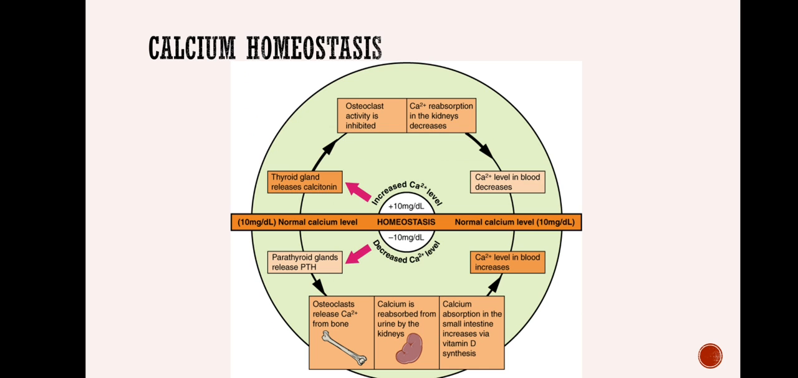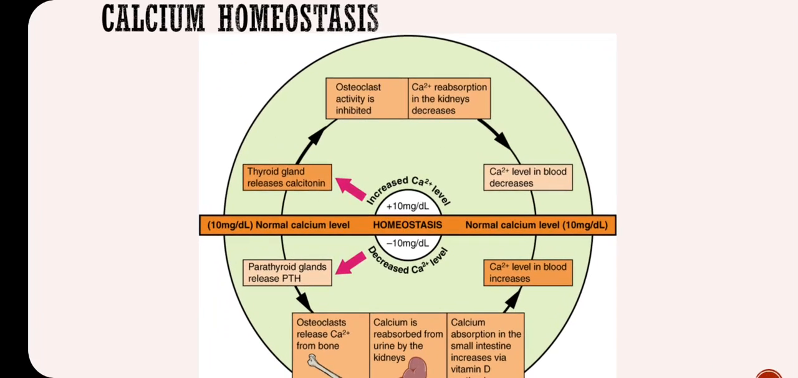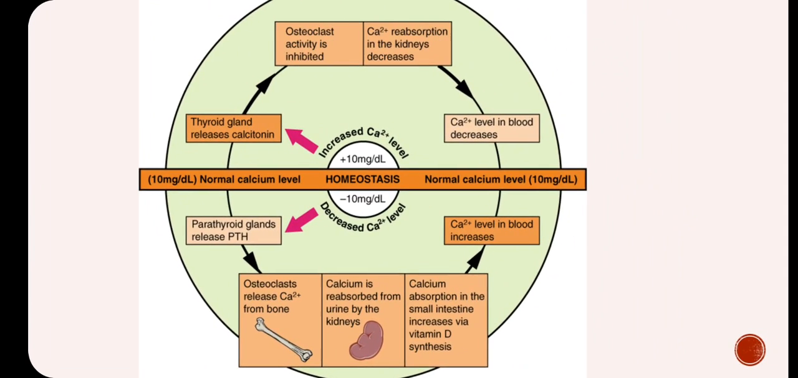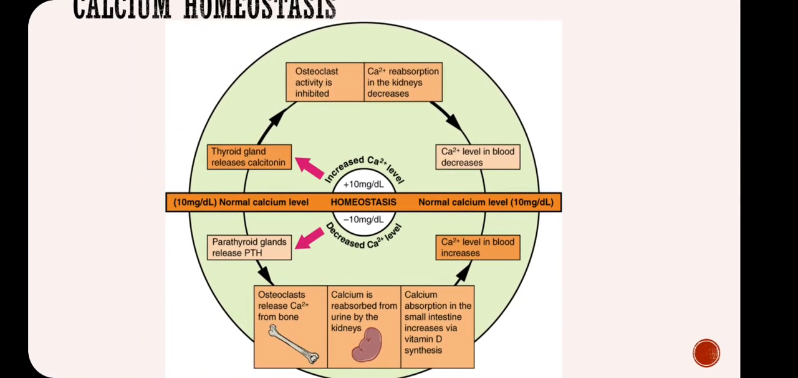Next, the next type of homeostasis is calcium homeostasis. So we know calcium is basically stored in our bones, okay, and blood also needs calcium for different physiological activities. Now what happens when the calcium level is increased? So normally 10 milligrams per dl is a normal calcium level. That means for 100 ml of blood, 10 milligrams of calcium will be present.